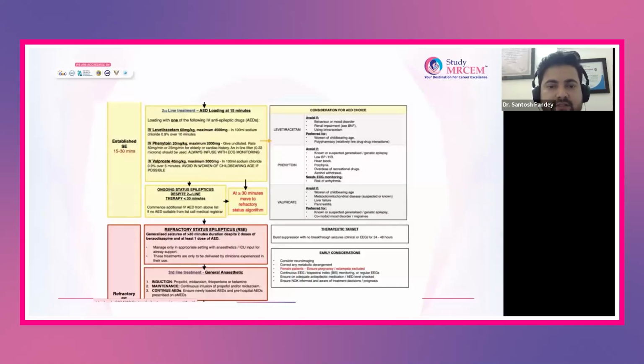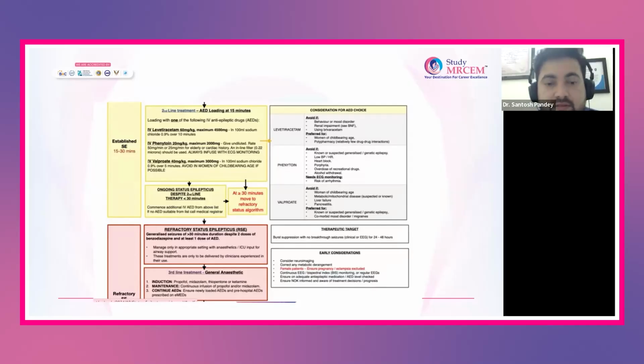So when do we call refractory status epilepticus? When the generalized seizure duration is more than 30 minutes, and despite giving 2 doses of benzodiazepine, which I have told previously, lorazepam or diazepam, and at least 1 dose of antiepileptic, still the patient is seizing. Now the patient has been diagnosed as refractory status epilepticus.